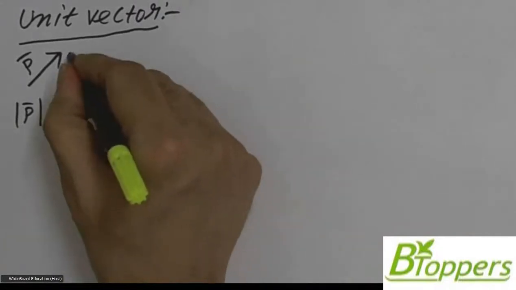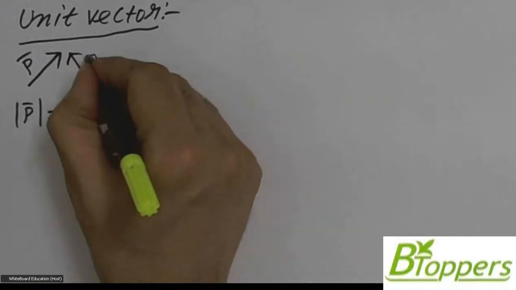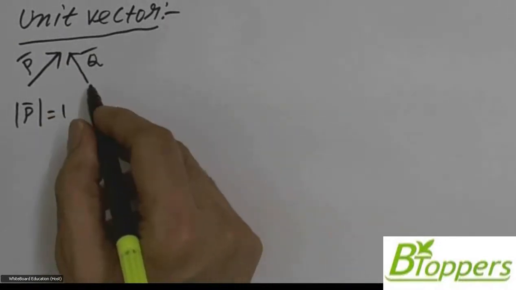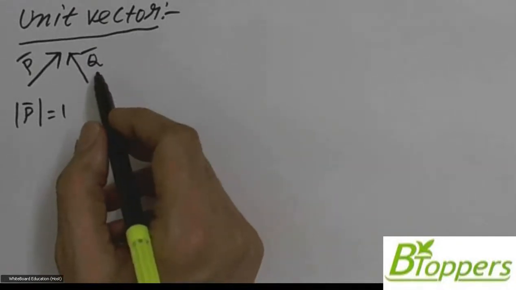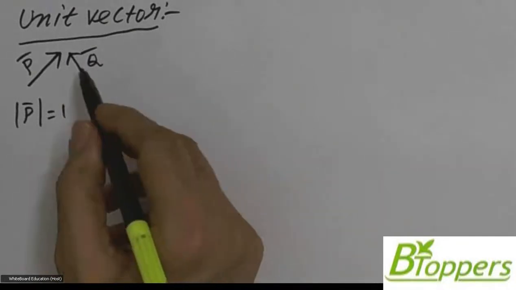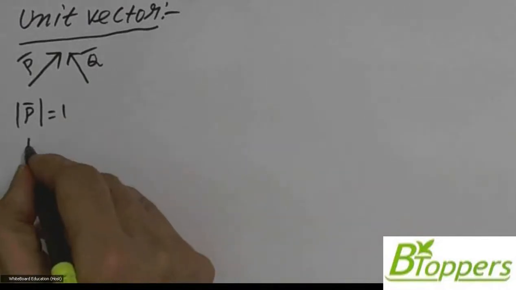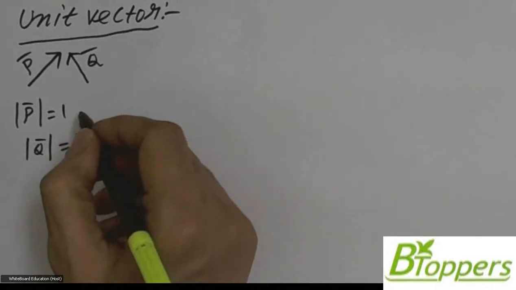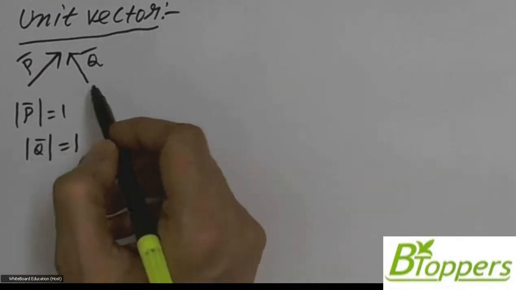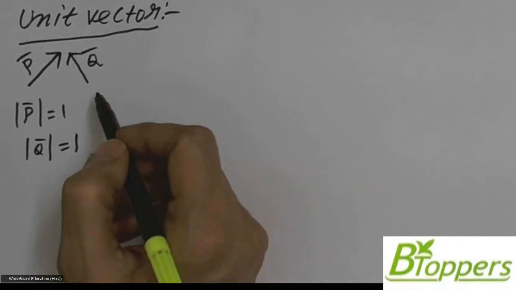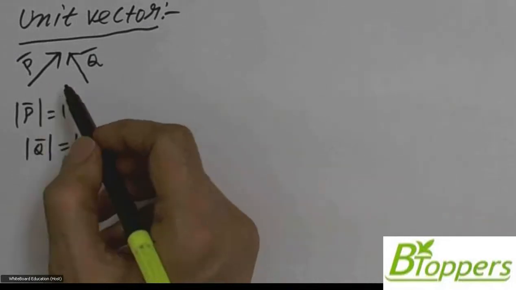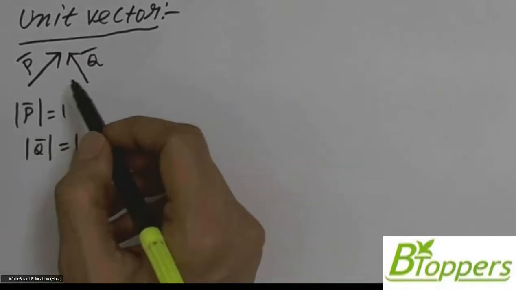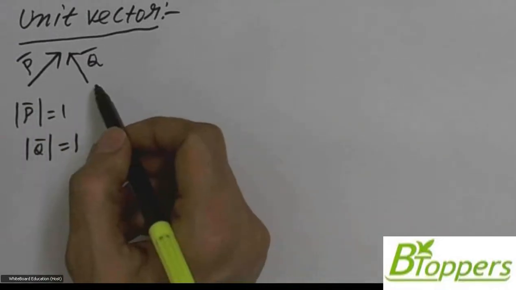Suppose you are given that Q bar represents another unit vector which acts in the direction as indicated in the figure. You can write modulus of Q bar equal to 1. Can we say that P bar equal to Q bar? No, you cannot say P bar equal to Q bar in the given figure because the directions of the two vectors are different.